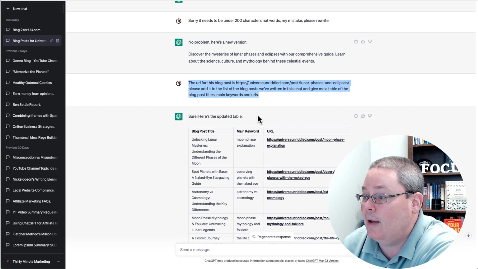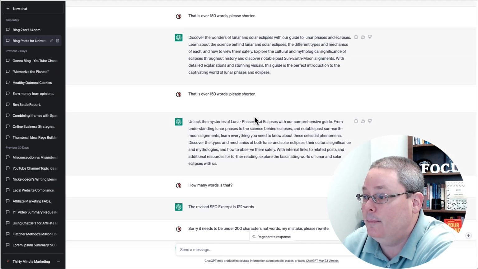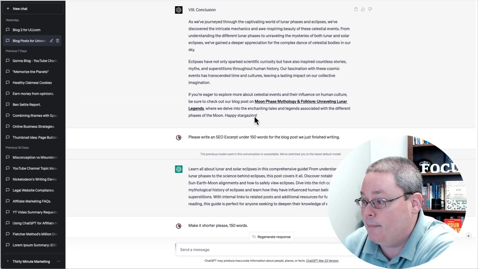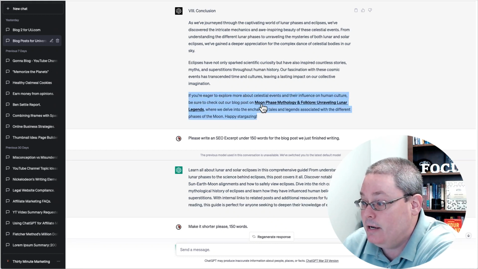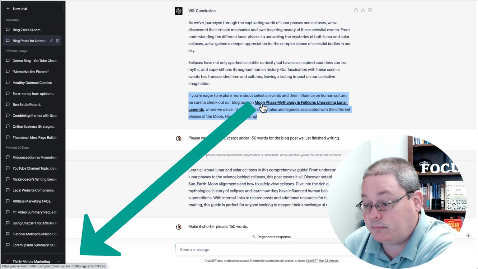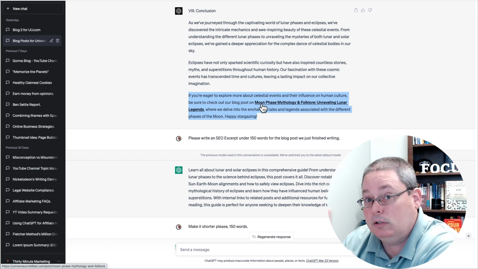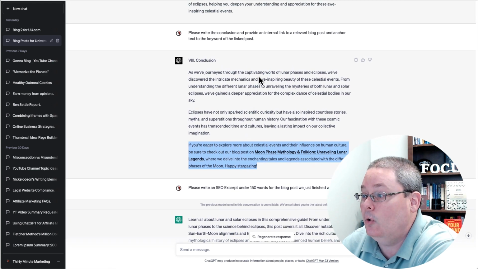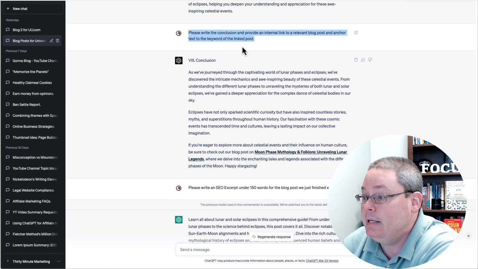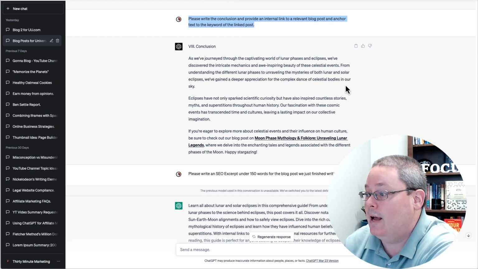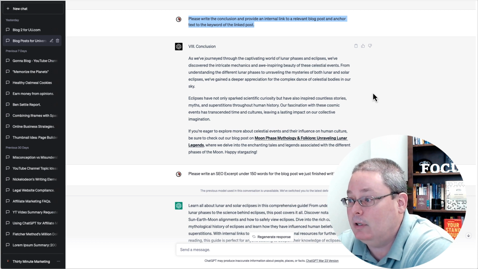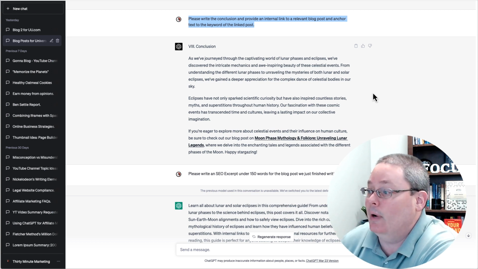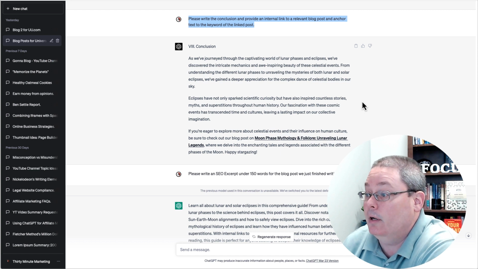And the reason that I'm doing that is if you go back up to the conclusion where I was writing that blog post, I actually had it interlink, and you can see here, if you look down the left-hand corner, that is actually a link to my blog. So that's interlinking for me. I'm saying, please write the conclusion. As I'm prompting ChatGPT to write the blog post for me, I'm saying, please write the conclusion and provide an internal link to a relevant blog post and anchor text to the keyword of the linked post.